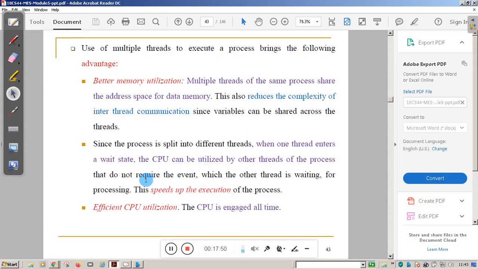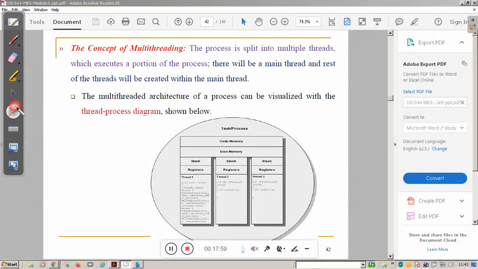Other than that, there is CPU utilization. If one thread is executing, other threads can execute simultaneously, or if one thread is in the wait state, the CPU can switch from one thread to another thread without loading a separate address space. Try to understand: when the CPU switches from one thread to another, it need not load a separate address space. It can use the same address space. So switching from one thread to another is faster.